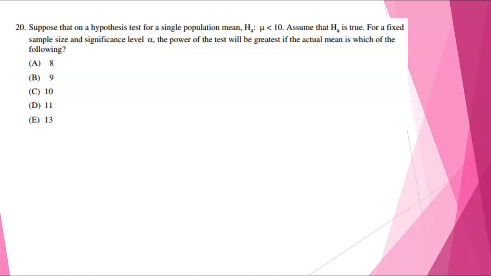The power of the test is the ability to correctly reject the null. So if we're testing to see if the mean is less than 10, if we look at all of our answer choices, A is going to be the correct answer because 8 is the furthest away from 10 while also being less than 10.